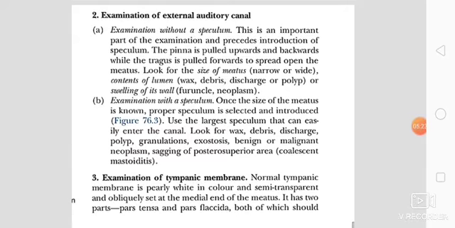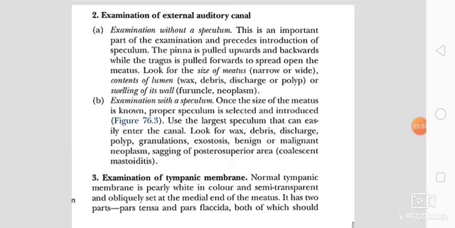Once the largest speculum that can easily enter the canal is inserted, you can very well see the external auditory canal. Look for the wax, debris, discharge, polyp, granulations, exostosis, benign or malignant neoplasm. Sagging of posterior superior area, as in coalescent mastoiditis.